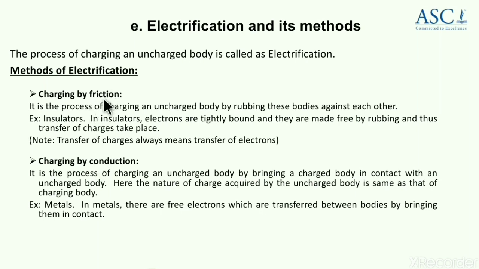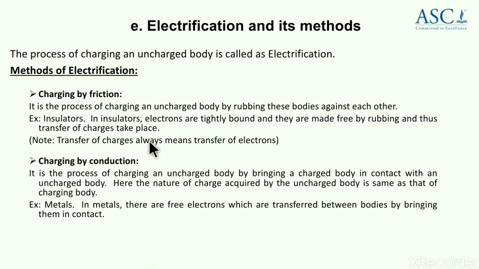Friction is the process of charging an uncharged body by rubbing these bodies against each other. Example, insulators, because in insulators electrons are tightly bound and not free. So by rubbing we are giving energy, and they are released out of their orbits where they are tightly bound, and transfer can take place.